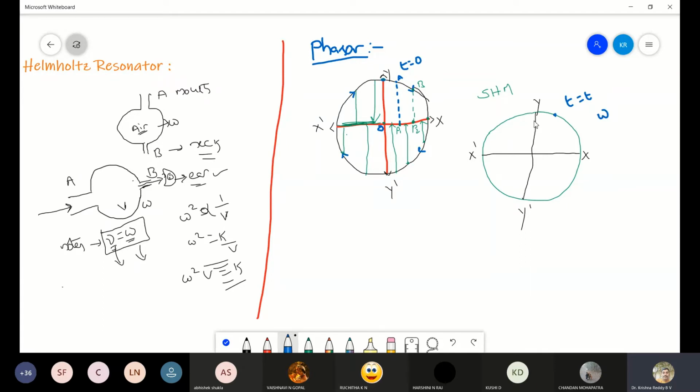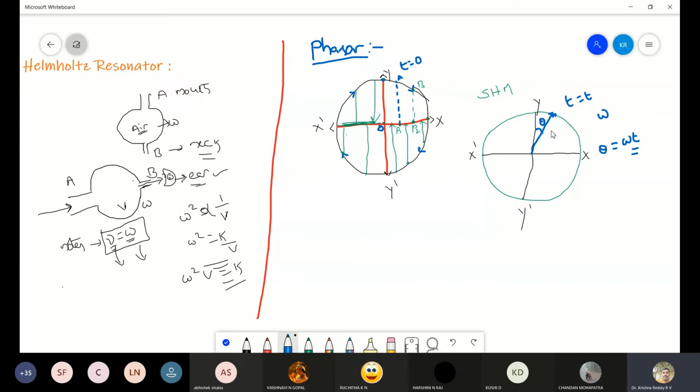Now this will be the displacement, which will be called the angular displacement. As we know, displacement is equal to velocity into time. So angular displacement theta equal to omega t.